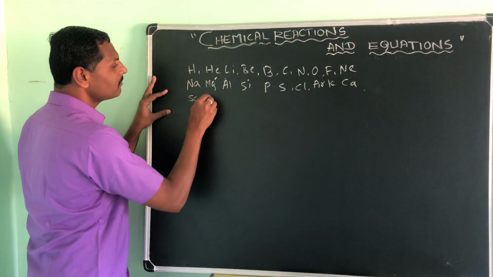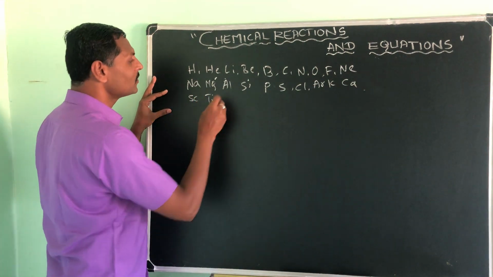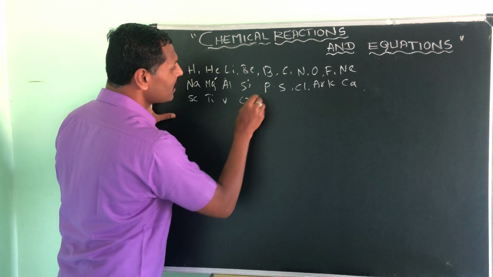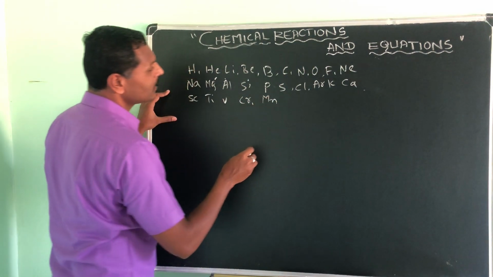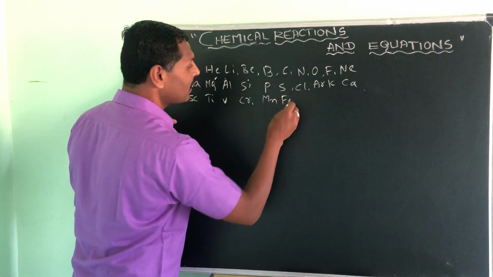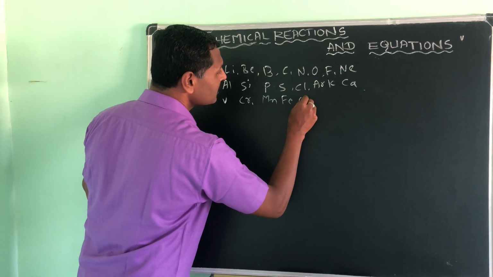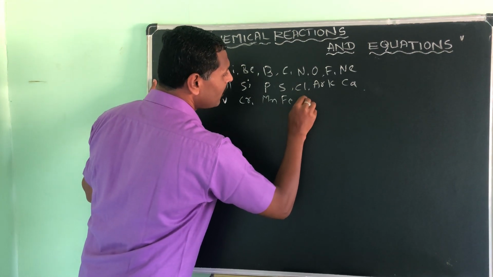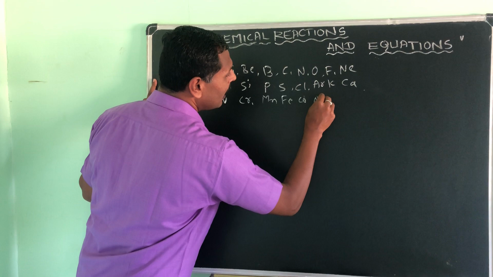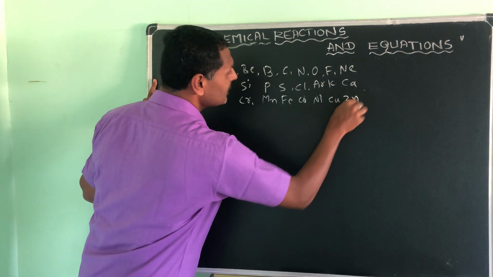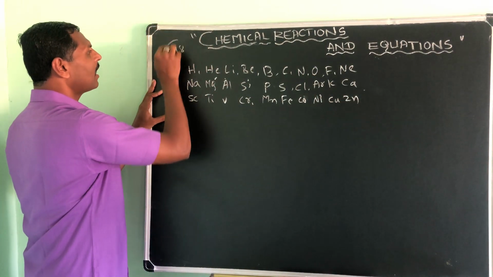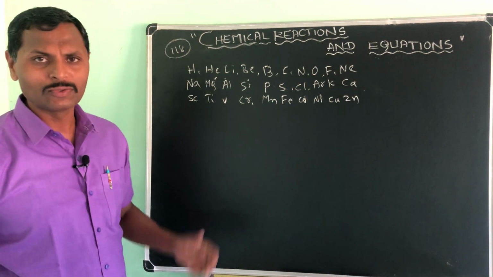So scandium, titanium, hardest metal, you know that, vanadium, chromium, manganese, and king of metal, that is ferrum, cobalt, nickel and copper, zinc. So 118 elements are there, those all are chemicals only, you know that.